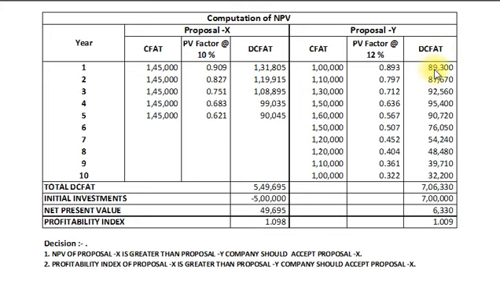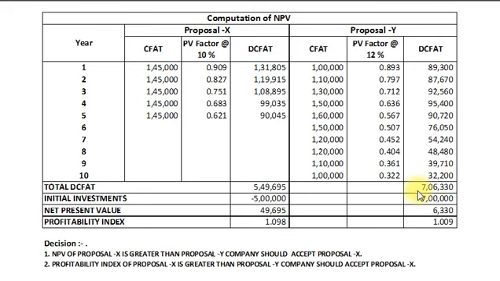So in first year it is 89,300, in the second year it is 87,670, in third year 92,560, fourth year 95,400, fifth year 90,720, sixth year 76,050, seventh year 54,240, eighth year 48,480, ninth year 39,710, and 10th year 32,200.